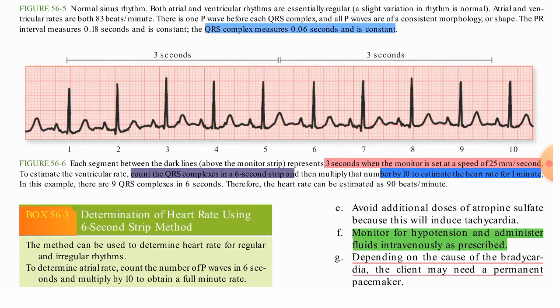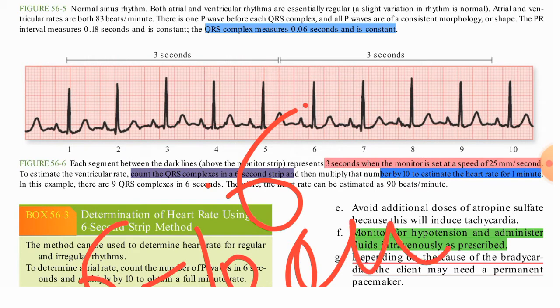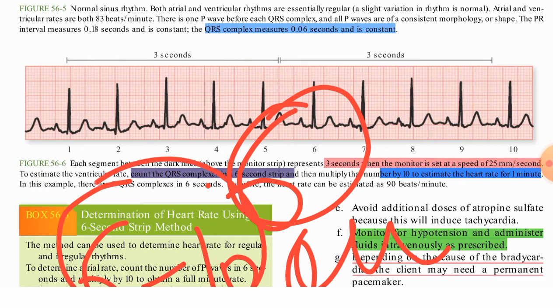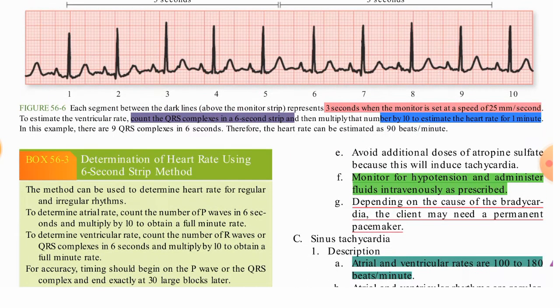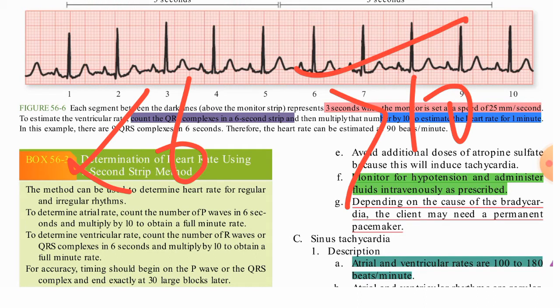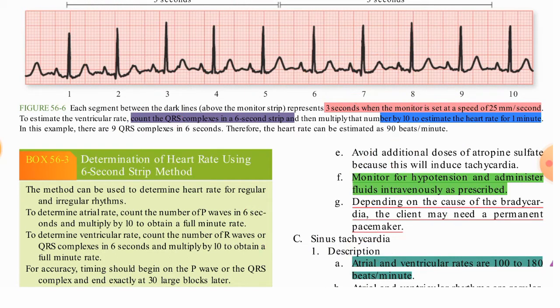So in 6 seconds there should be 6 to 10 QRS complexes. If there are 6 to 10 QRS complexes in 6 seconds, then it is normal sinus rhythm. If it is less than 6 QRS complexes, then it will be sinus bradycardia. If it is greater than 10 QRS complexes in 6 seconds, then it will be sinus tachycardia. Okay, so this is the main thing.